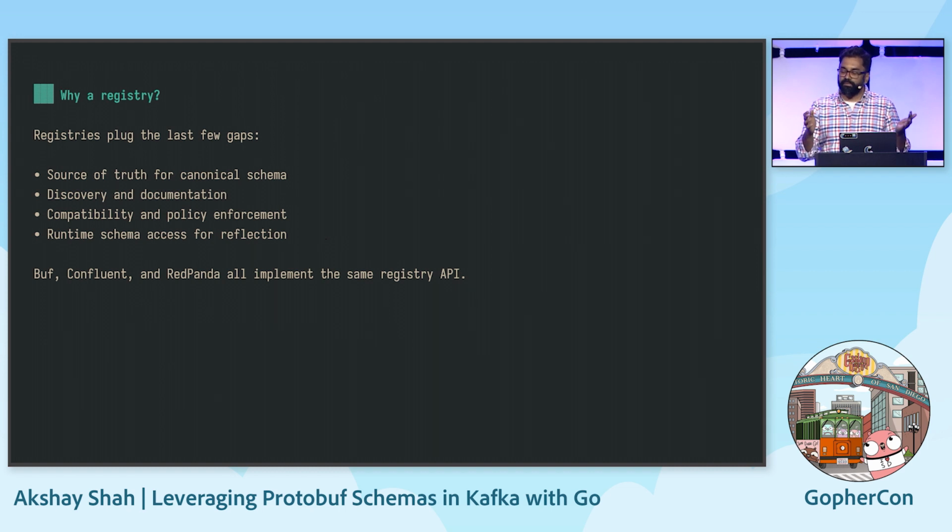But there are a couple of gaps left. And in the Kafka ecosystem, we plug those gaps with a schema registry. Why bother? Well, first, the registry gives you a canonical source of truth for what the schema ought to be. And this is important because usually the producer has one copy of the schema and the consumer has another copy. And if they ever disagree, you want a clear place to go that breaks ties.